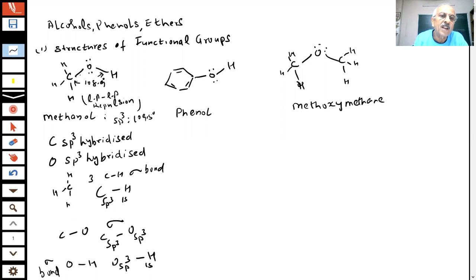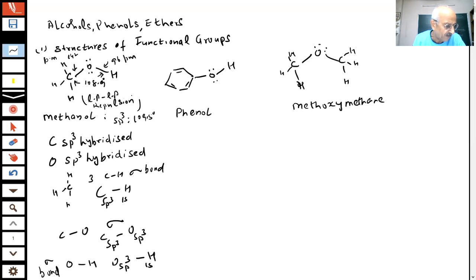Which bond will be longer, students? The OH bond or the CO bond? Carbon is larger in size than hydrogen. Oxygen is larger in size than hydrogen. So these bond lengths have been found to be: this is 142. These are always given in picometer, and this bond length of oxygen hydrogen is 96 picometer. Because the size of carbon is bigger than oxygen, this bond length is larger.